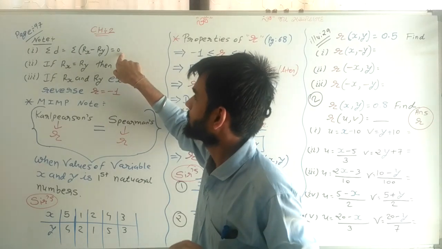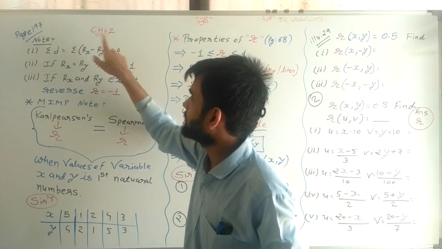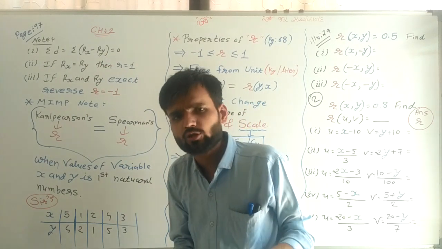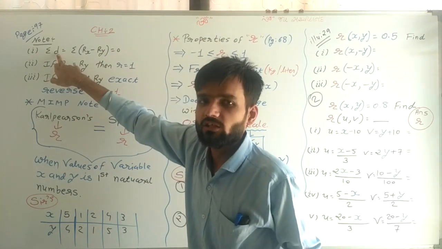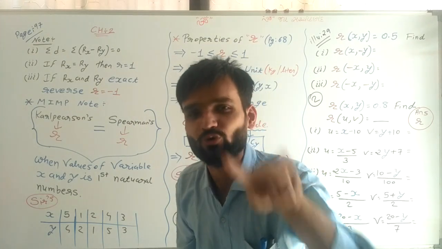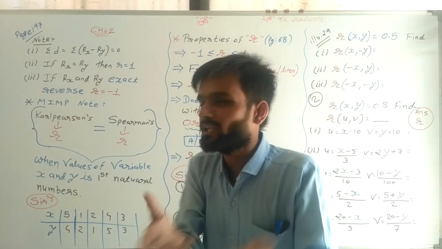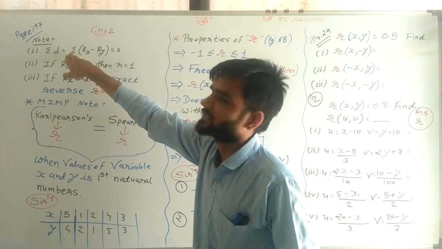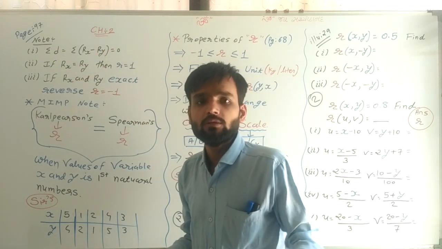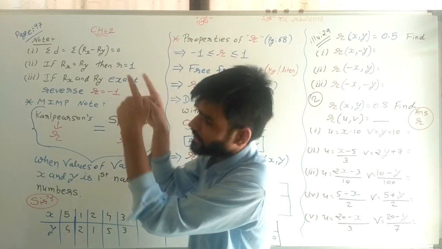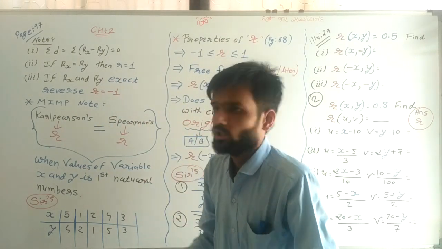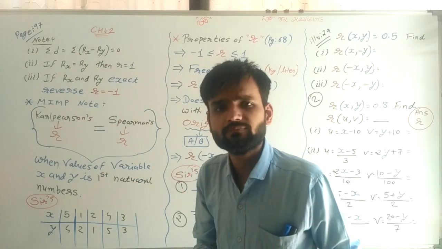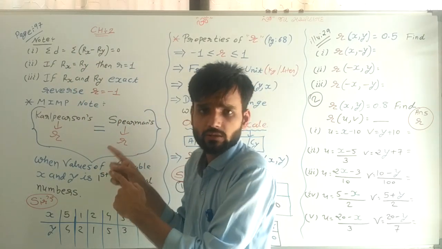Second important thing: here it is written sigma in bracket Rx minus Ry. Now sir, it is also simple. D means what? Difference of 2 ranks. So here Rx minus Ry is called D, and sigma D and sigma (Rx minus Ry) both are equal. But here I have written it only so that you can understand that sigma D and sigma (Rx minus Ry) are both the same. That's why I have written it here.